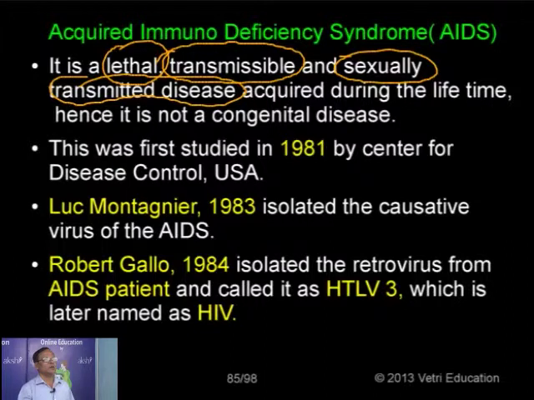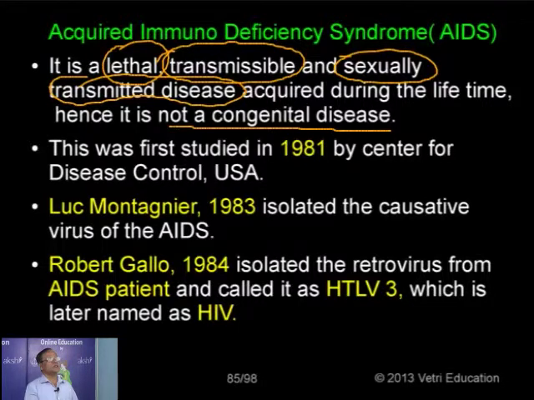That is why we can say that this acquired immunodeficiency syndrome is not a congenital disease. The word congenital means it is transmitted from the parents through genetic means. So it is not transmitted from parents to the young ones through genetic means. It is transmitted either through sexual contact or through transmission of infected blood, etc. That's why it is not a congenital disease.